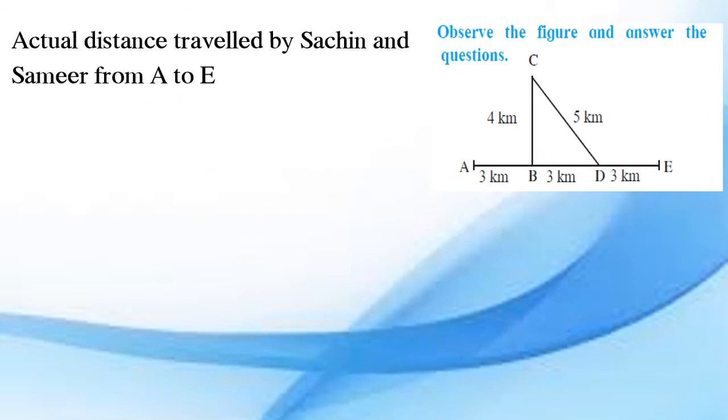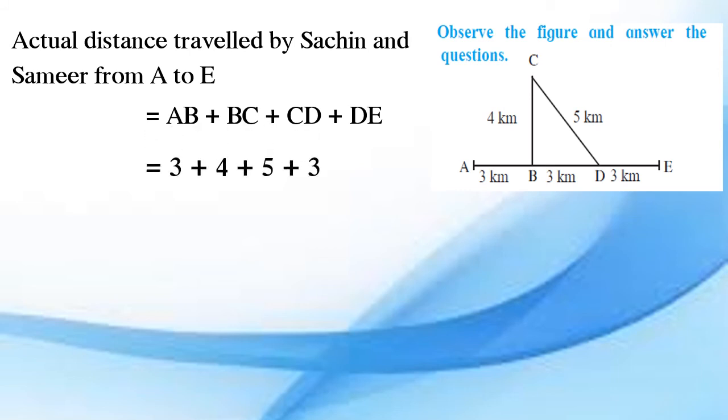Now actual distance traveled by Sachin and Samir from A to E. See here, actual distance how much? AB plus BC plus CD plus DE, that is 3 plus 4 plus 5 plus 3, that is equal to 15 km. This is the actual distance traveled.